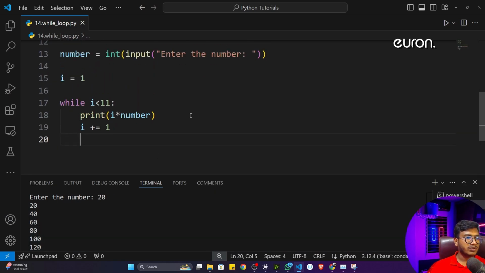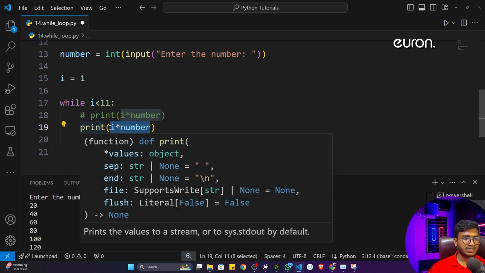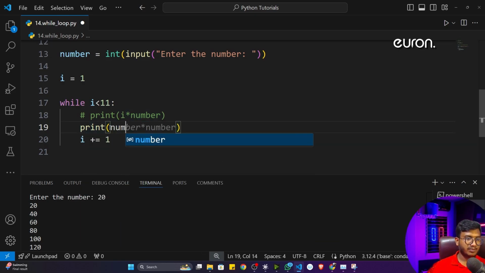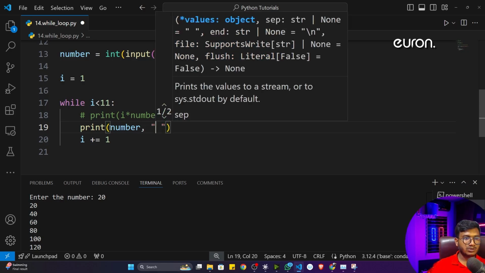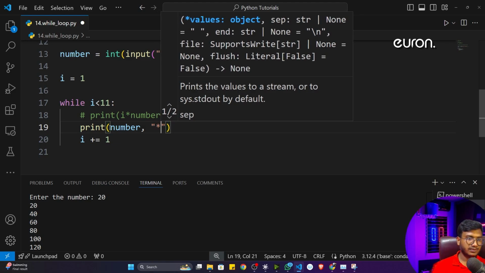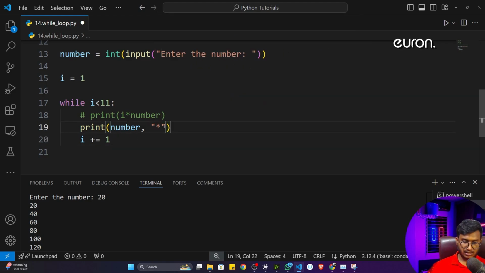Now if you want to beautify it, I can copy this one and comment this one. So I can also make it look better, like your actual multiplication table. First of all, I will print the number the user has given. Then I want to print a star symbol. Inside a string, I can print this particular star symbol, then a comma.